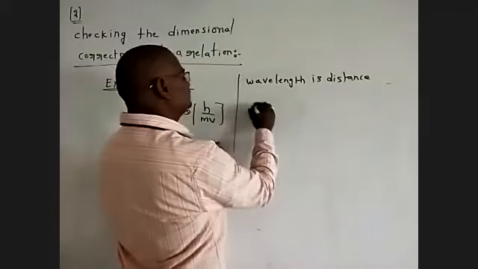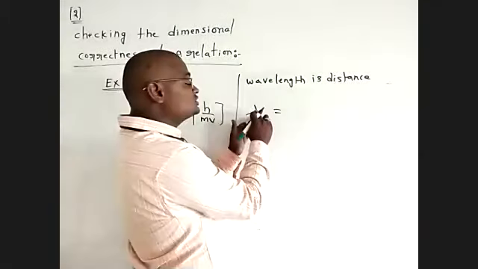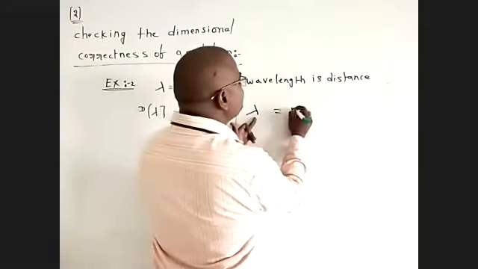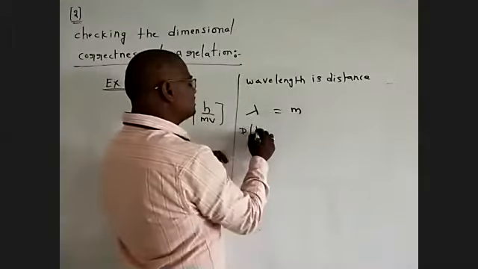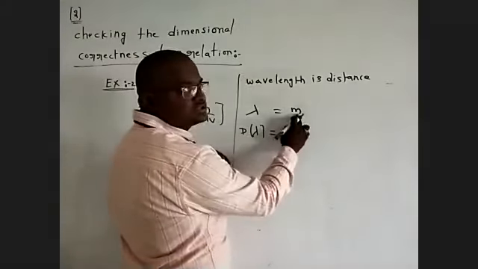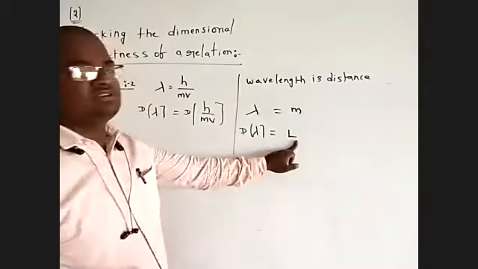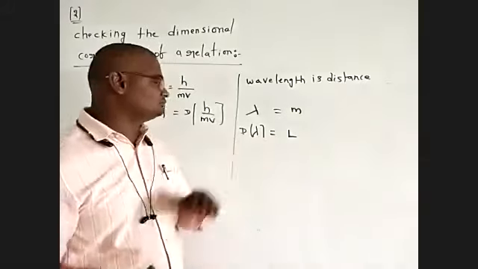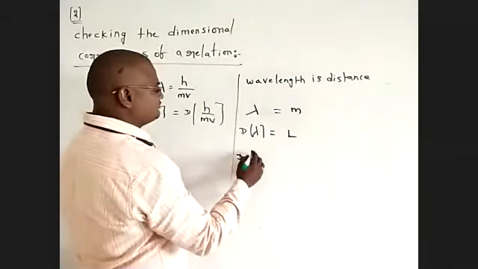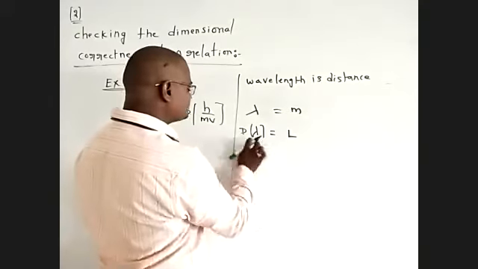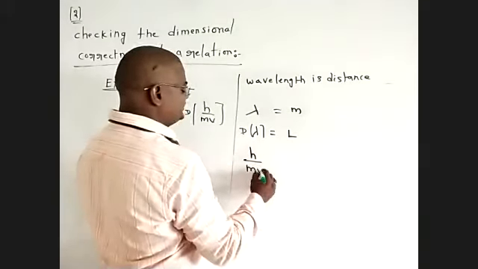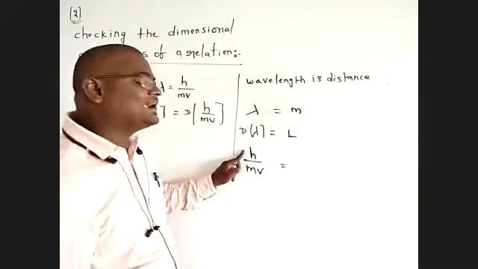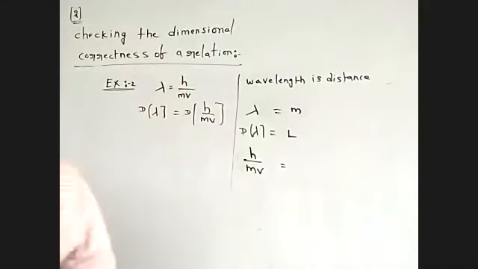The SI unit of wavelength: wavelength is a distance, and the SI unit of distance is meter. So the dimensional formula of wavelength is L. Next, the dimensions of h by mv. h means Planck constant. What is the dimensional formula of Planck constant?